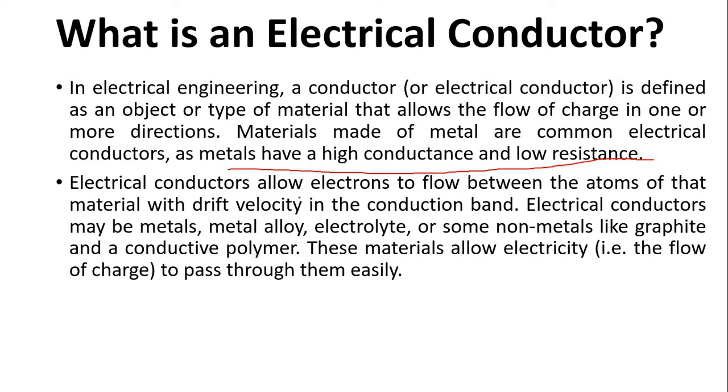The electrical conductors allow electrons to flow between the atoms of that material with the drift velocity in the conduction band. The electrical conductors may be a metal alloy, electrolyte, or some non-metals like graphite and conductive polymers. These materials allow electricity, meaning the flow of charge, to pass through them easily. In short, a conductor means a material that can easily transfer electrons.